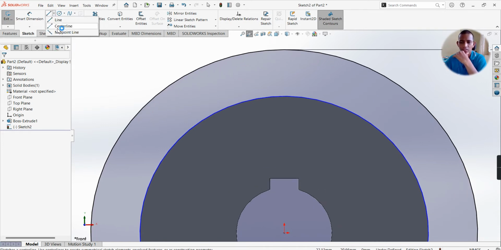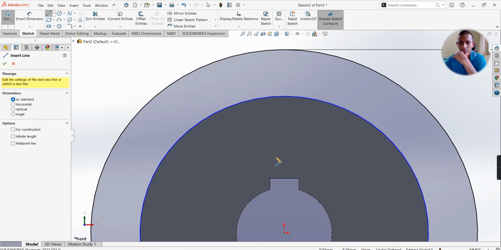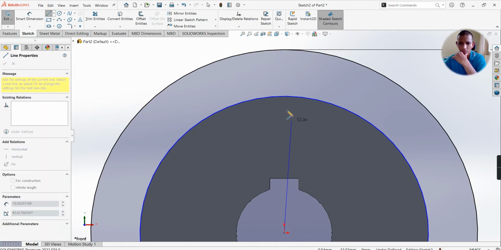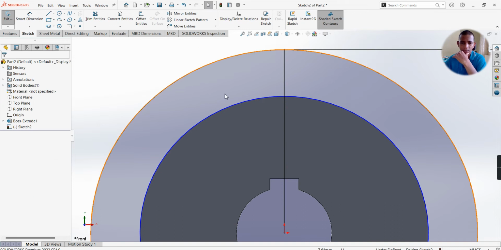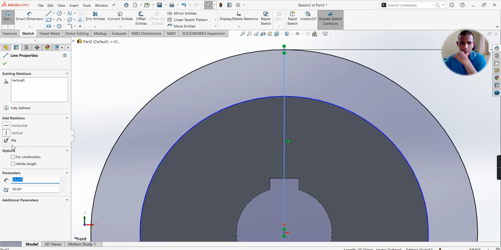Take a center line command, or else by using a line command we can convert it into center line. From origin point, draw one vertical line up to this circle. Right click, select on the line. Here on the left side you can see the line properties. Here in the options, go for construction.